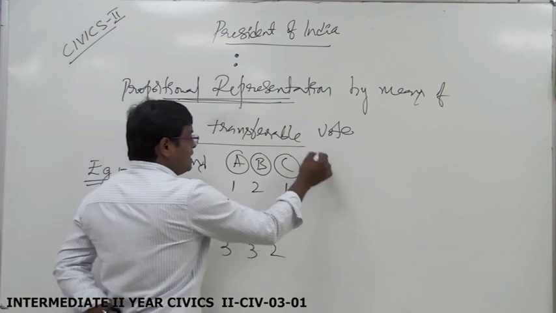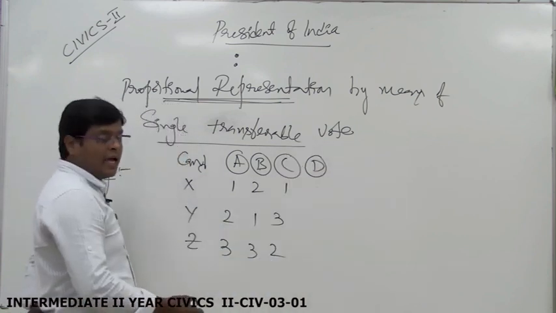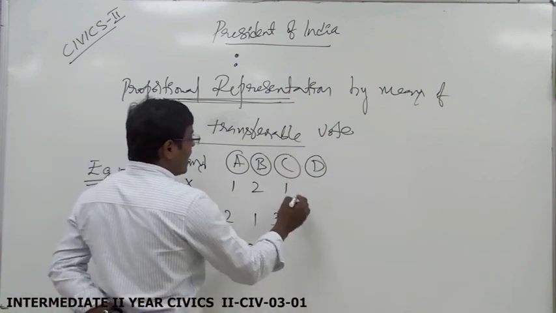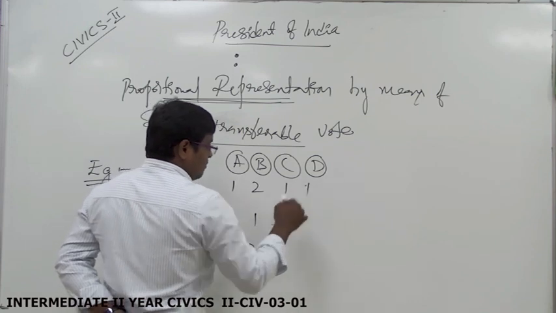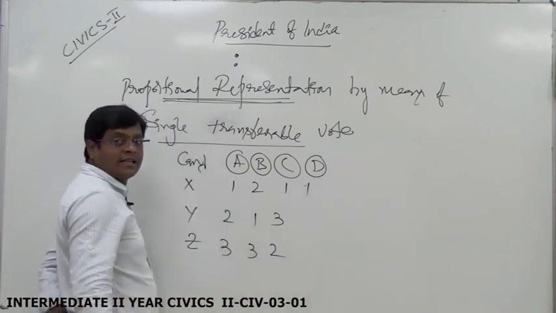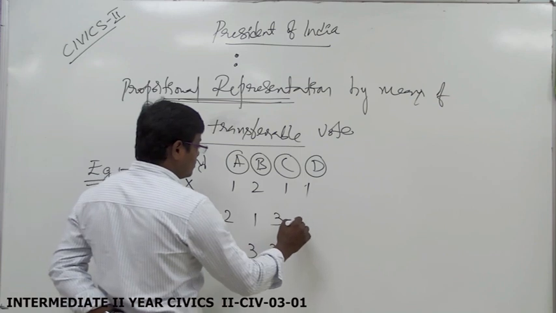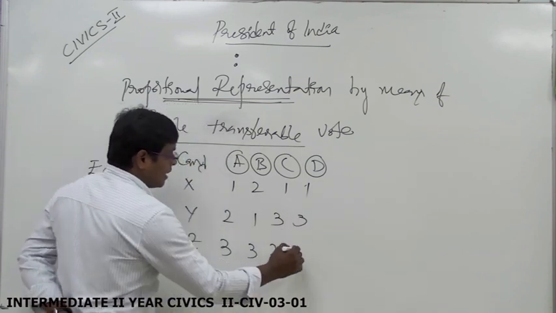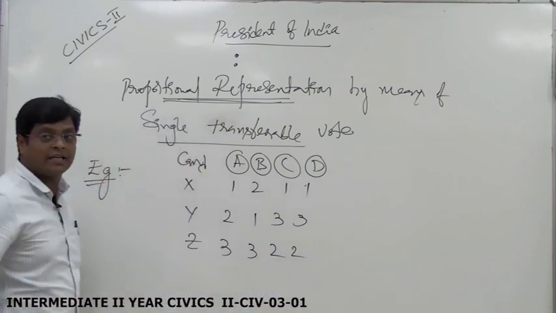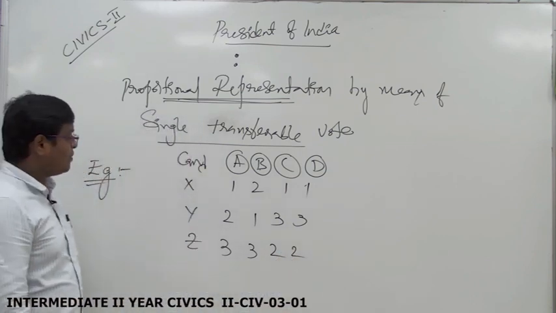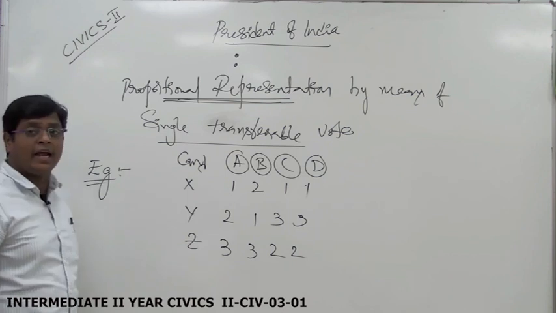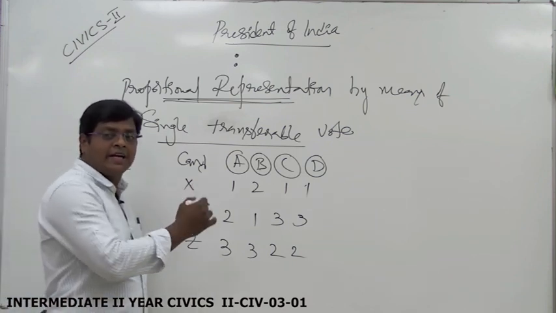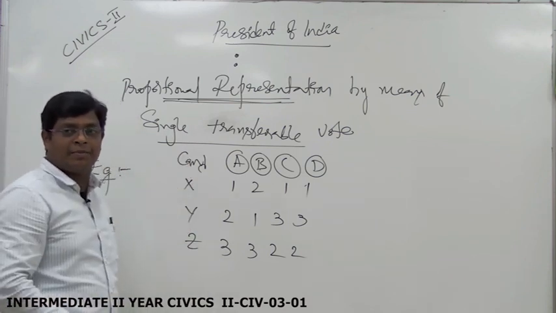And D gave first priority to the first candidate X, third priority to the second candidate Y, and second priority to Z. For example, how can a candidate be elected as President of India?